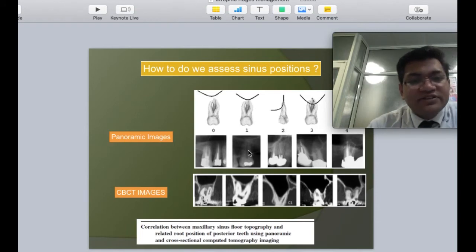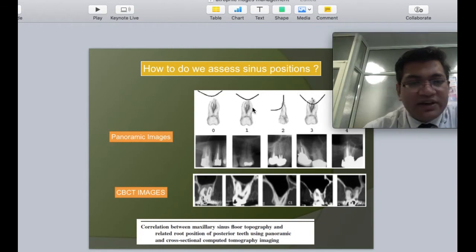For whatever reason, if CBCT is not available in the vicinity in your area and you have to work with panoramic images, there is this beautiful article which correlates the basic topography of orthopantomographic images with CBCT images, which you should look upon.